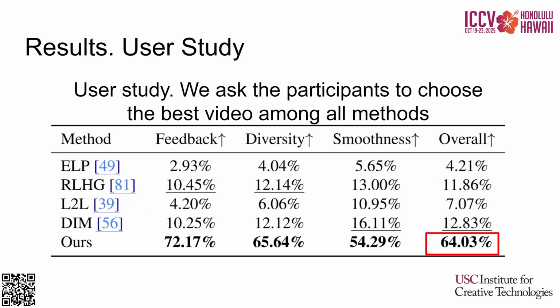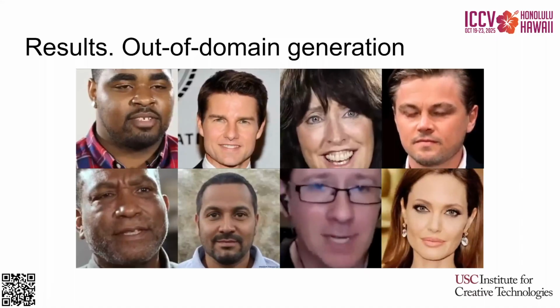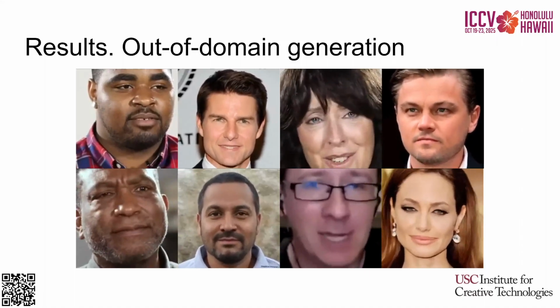For the user study, we asked 50 participants from a crowdsourcing platform to evaluate the quality of the listeners generated by different methods on the ViCo dataset. We asked participants whether the response from the listener provides correct feedback to the speaker, whether the head motions and facial expressions are diverse, and whether the general video quality is flawless and smooth. The user studies show that most users selected our model output as the best one across all scales: feedback, diversity, and smoothness. We show that our model works for out-of-domain generation.